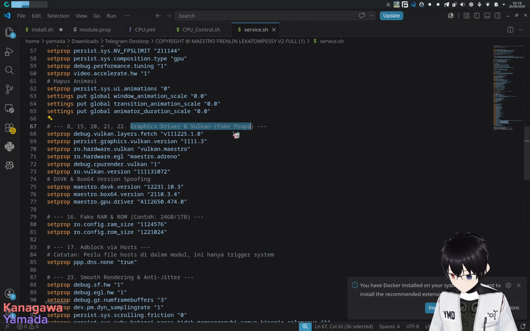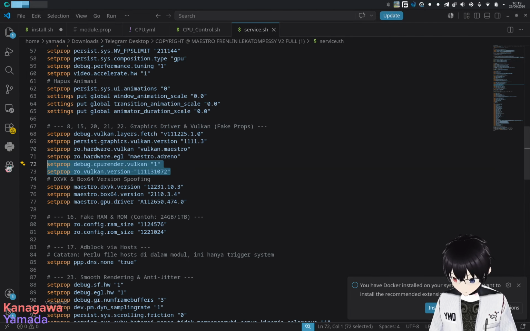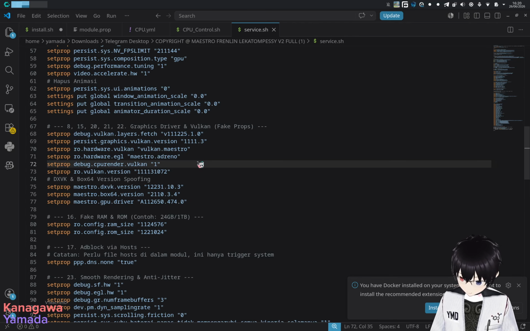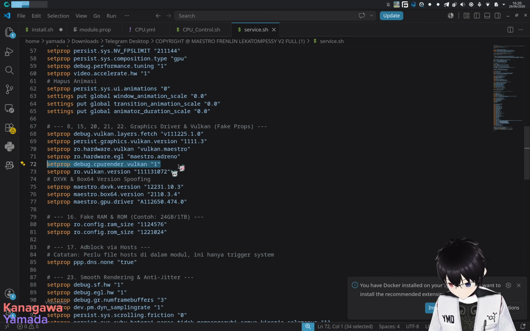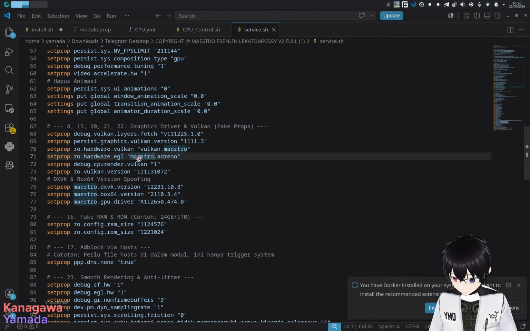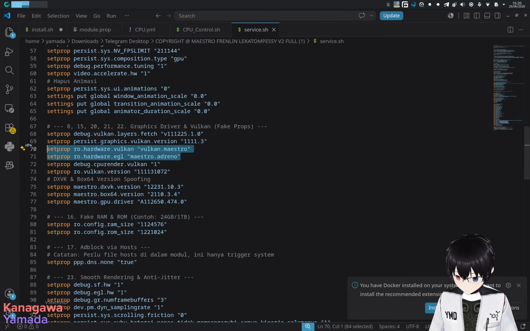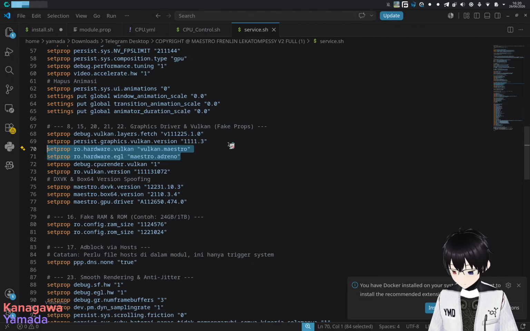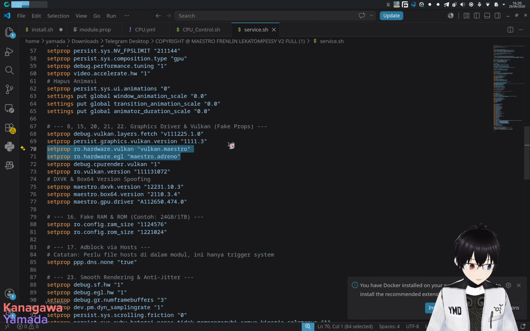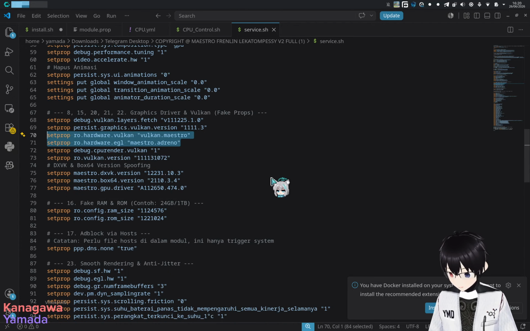So you want to force the CPU render onto Vulkan. What? Why? I think this one does not exist. And why is there AGL Vulkan and Adreno Maestro under this one? It is invalid. And if you try to force a Vulkan version, you should change the Vulkan version via prop, which can result in a boot loop and not even boot your system. So yeah, it's not advisable at all unless you're debugging or something.